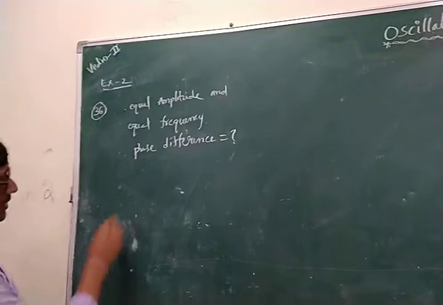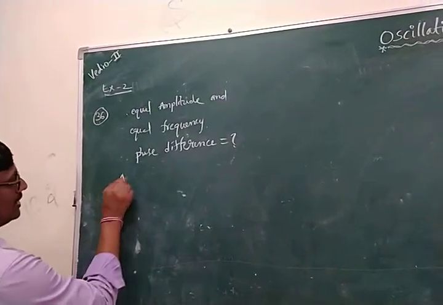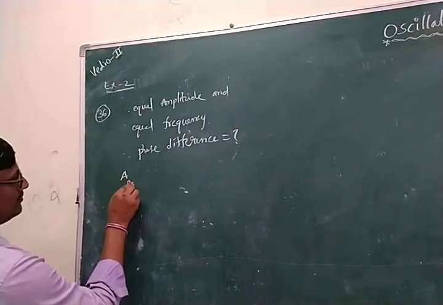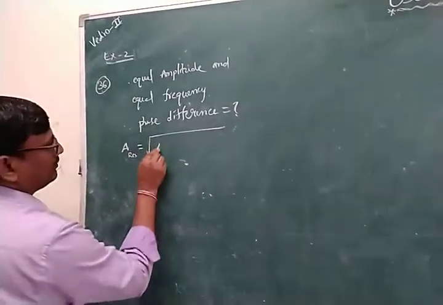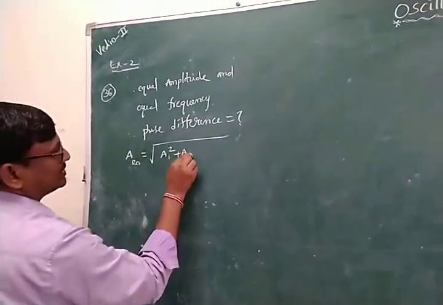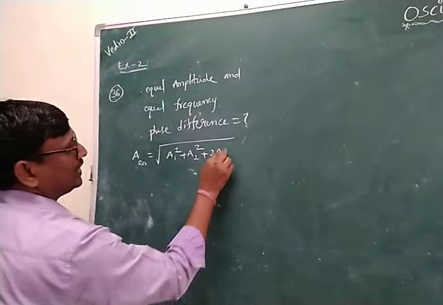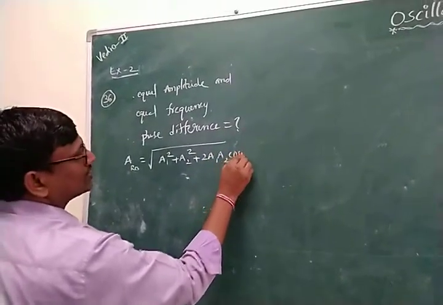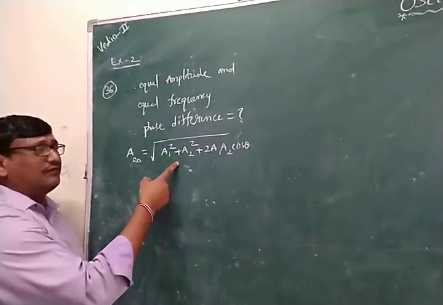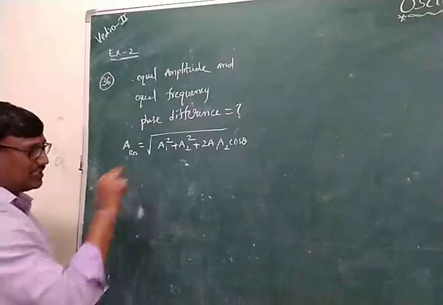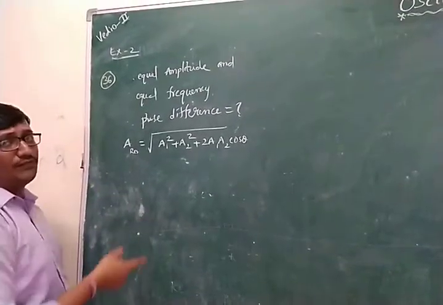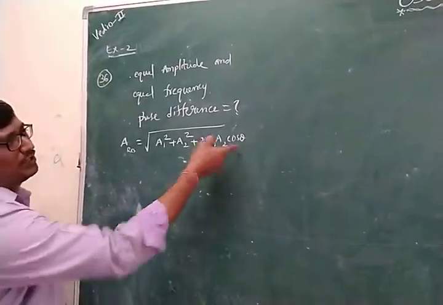See here, the resultant amplitude A resultant is equal to the square root of A1 square plus A2 square plus 2 A1 A2 cos theta. It is the same as the resultant vector R equal to the square root of P square plus Q square plus 2PQ cos theta.